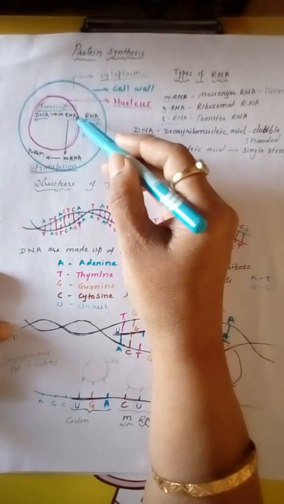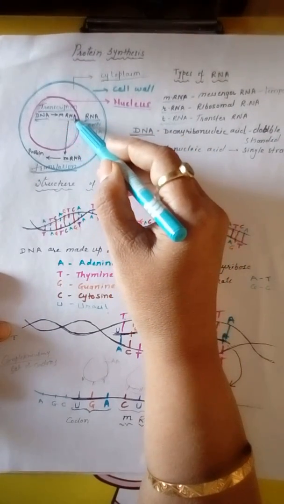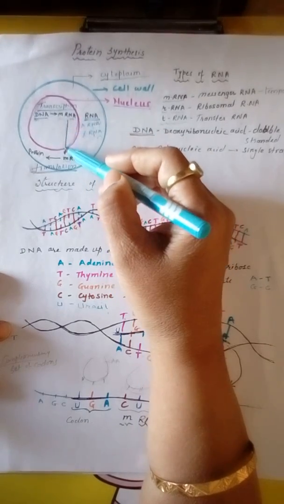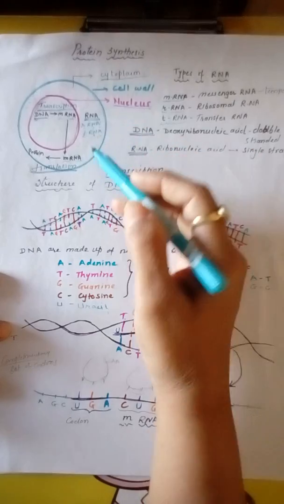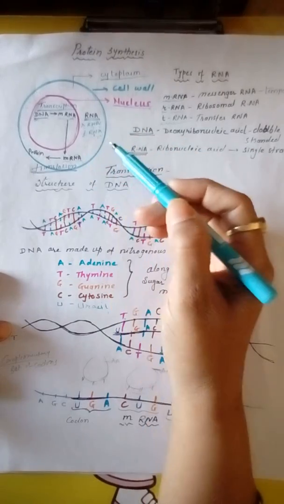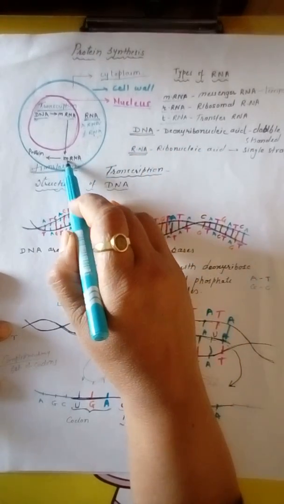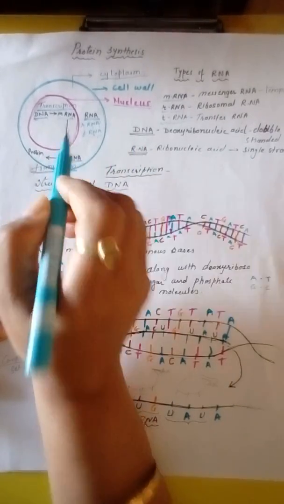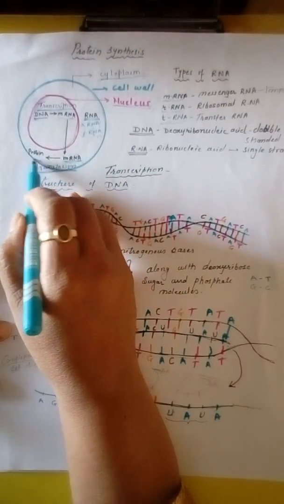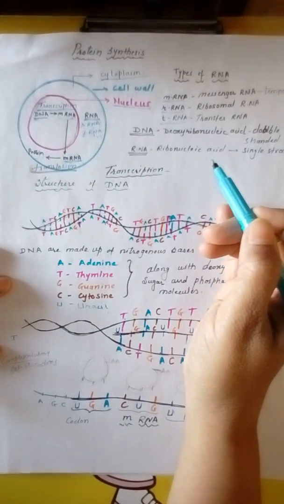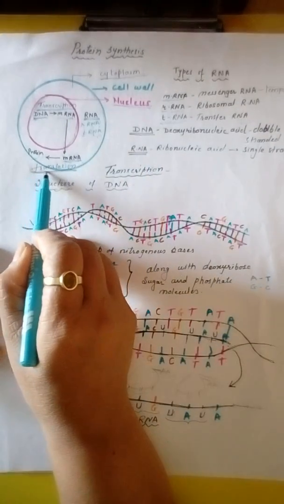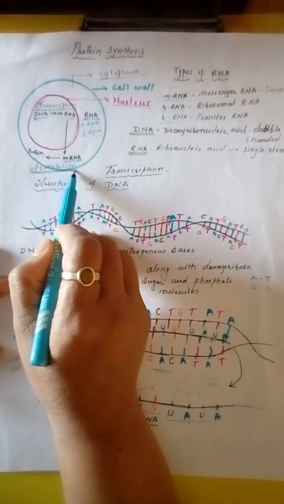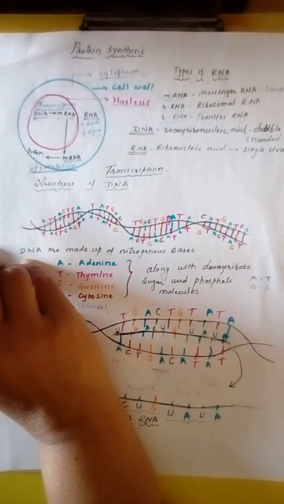Now after completion of transcription, means preparation of mRNA, this mRNA comes out in the cytoplasm. Whenever it comes out into the cytoplasm, protein is synthesized from this mRNA, and this procedure is called translation.